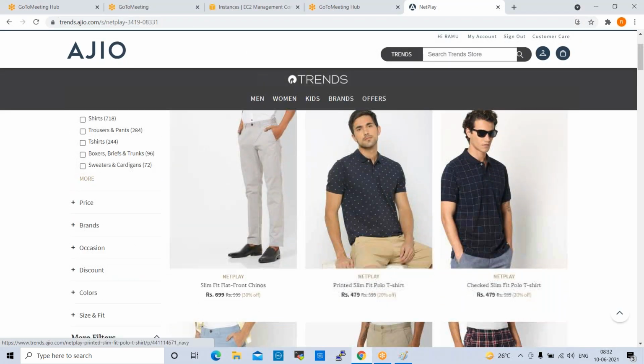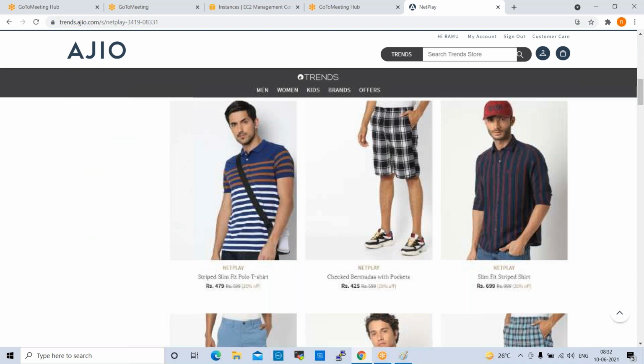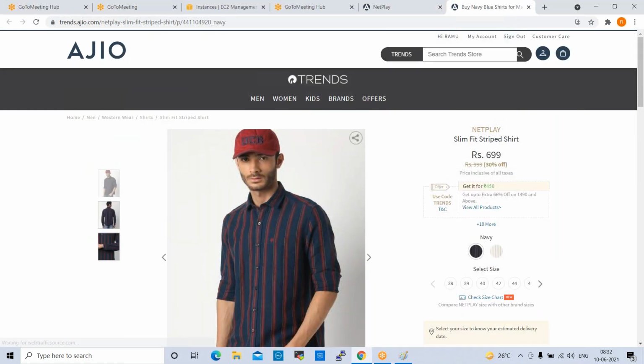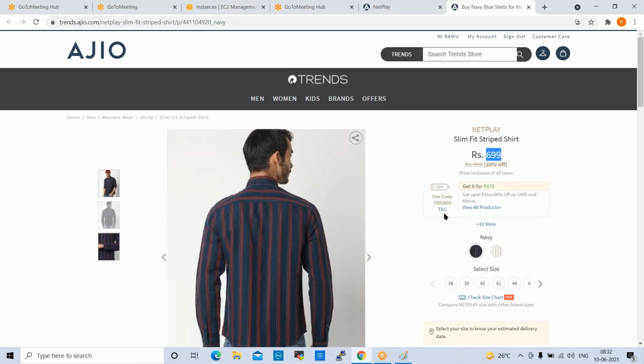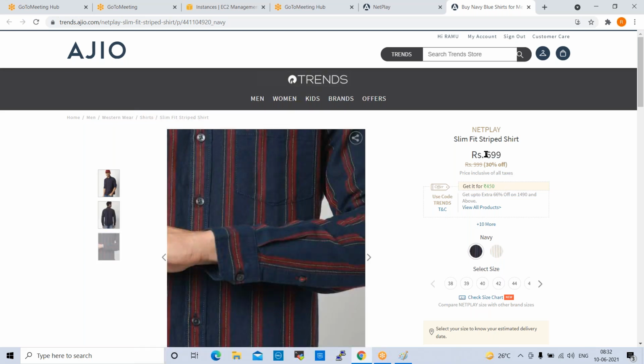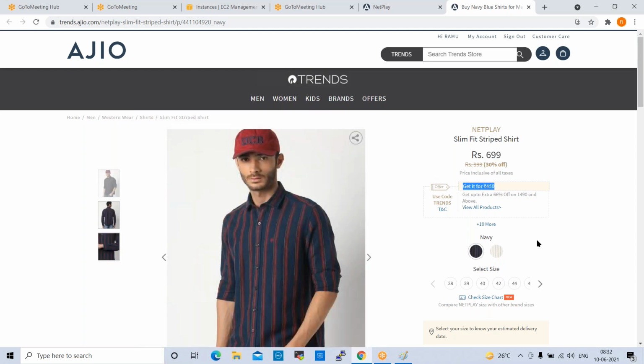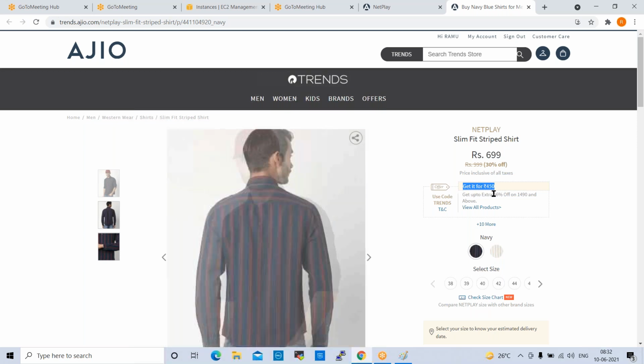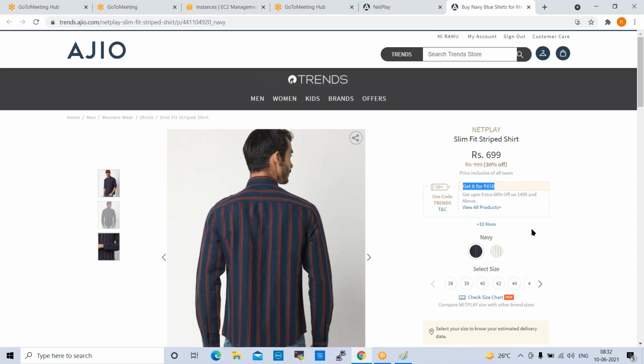Here we have different shirts, right? If you open this shirt, the pricing will be changed sometimes. They put some offers. See here, the actual price is 699, but they are showing get it for 450 rupees. Who will do these modifications and updates? Backend developers will do them.